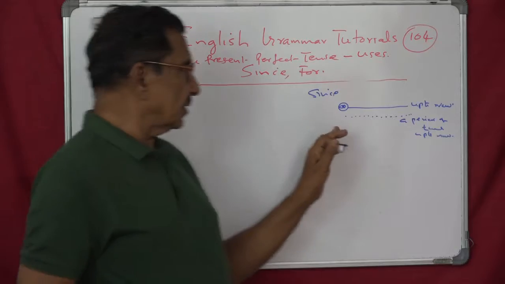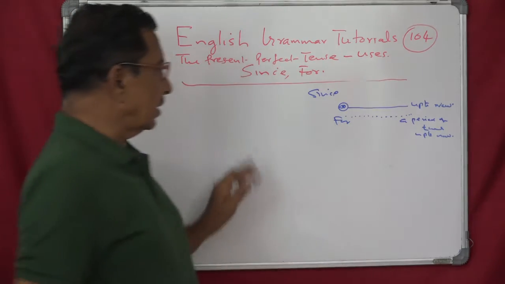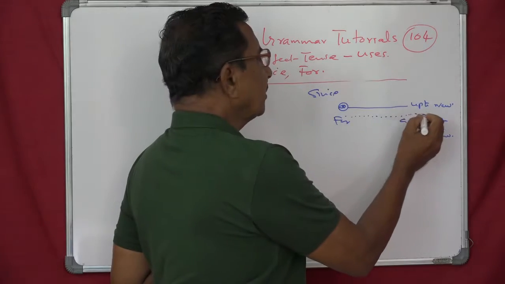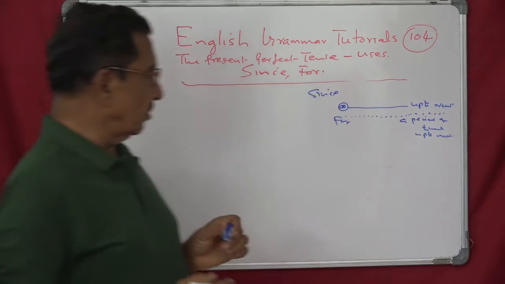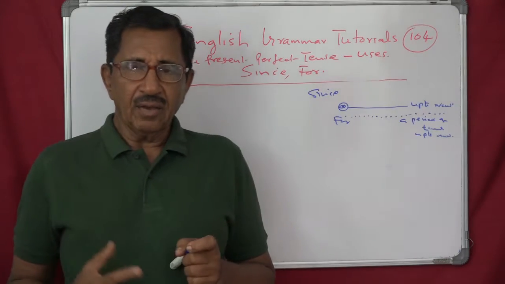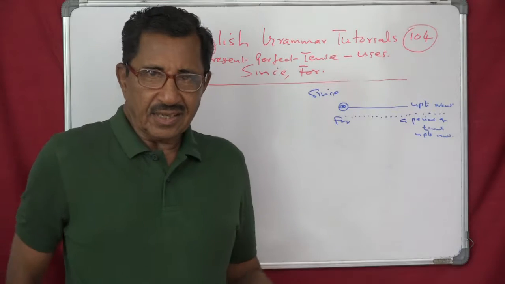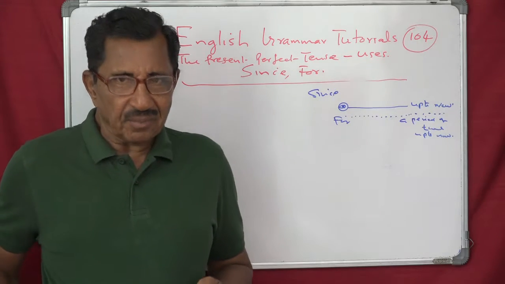So this is the difference. Since this, for this, and you can say up to now. Since means a definite point of time, and for means a period of time. Of course, up to and including the present moment.